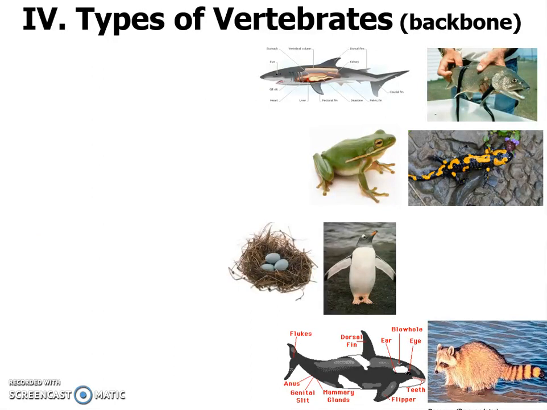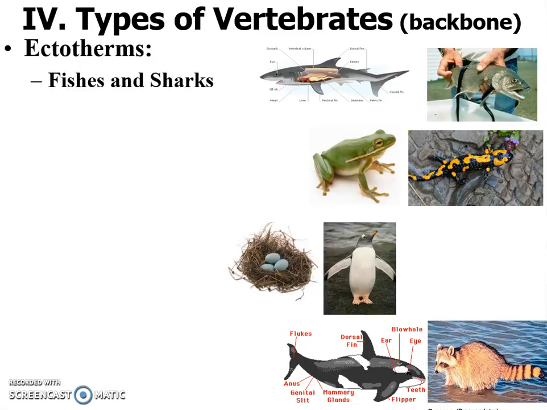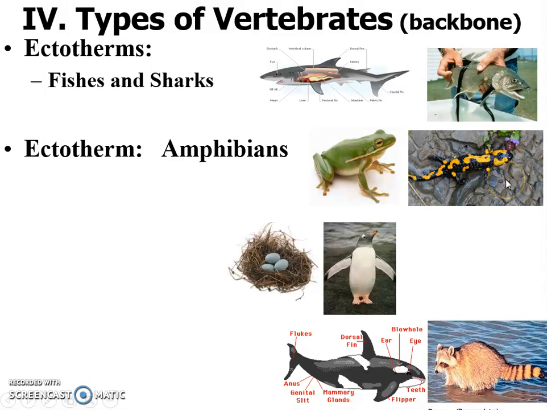They are not all the example categories, they are just some. So for instance, ectotherms, things that are cold-blooded, could be like fishes and sharks. Those things do not have an internal ability to maintain their own body temperature, and so they do that through using the environment to regulate their body temperature. Similarly, amphibians do the same thing, like our frogs and salamander here.